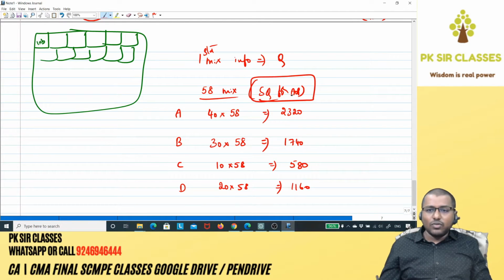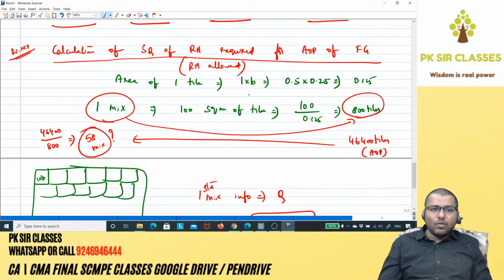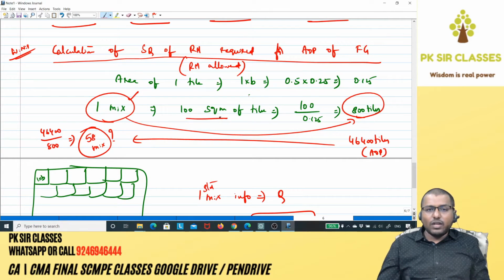Are you able to understand? How, sir? Very simple, sir. One mix will give rise to 100 square meters of tiles, which means 800 tiles. In other words, one standard mix should give 800 tiles. So 46,400 tiles means how many standard mixes, which is nothing but standard input.